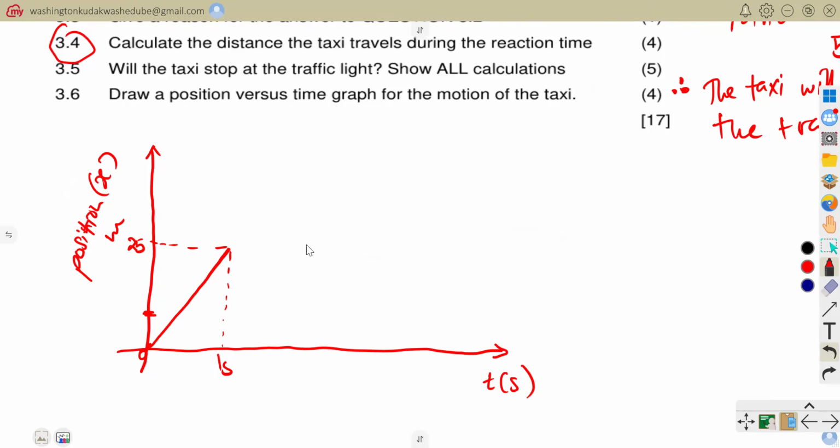And then after 25 meters, it starts to decelerate. So the gradient is decreasing. So a gradient can decrease like this up until the gradient is 0. That is what you are supposed to do here. The gradient is decreasing up until the gradient is 0 here.